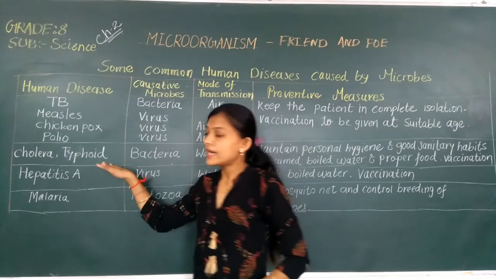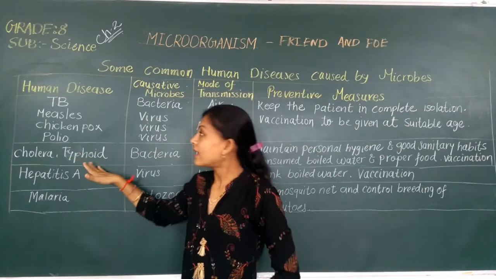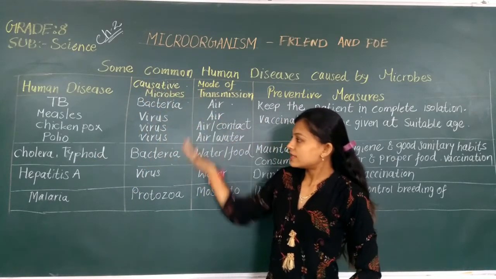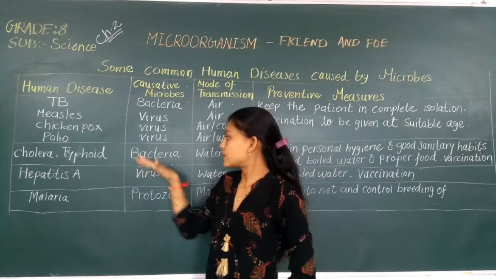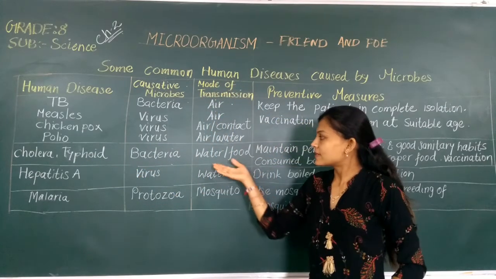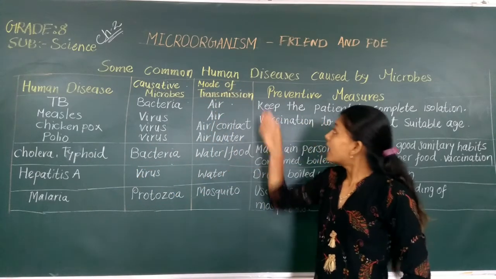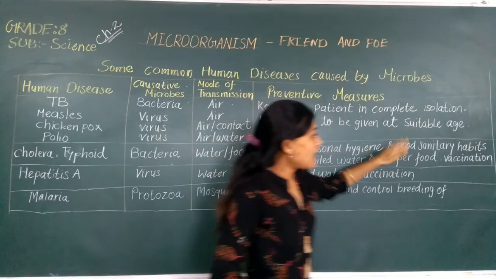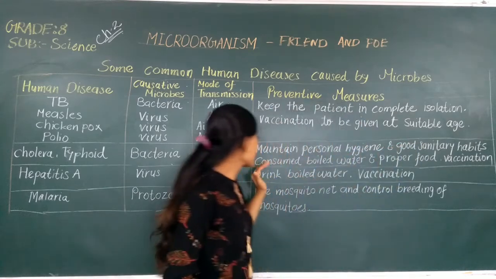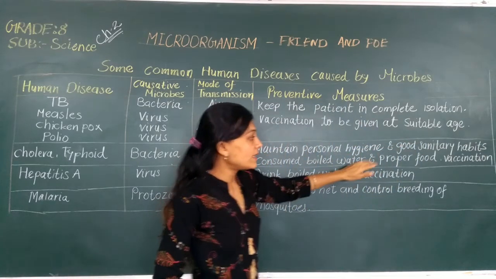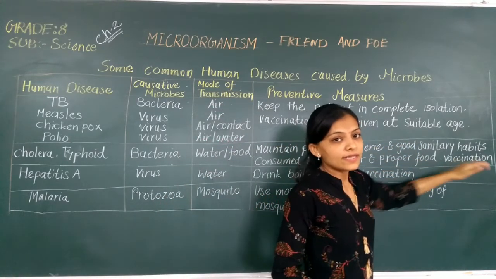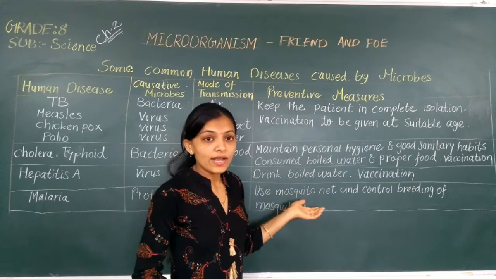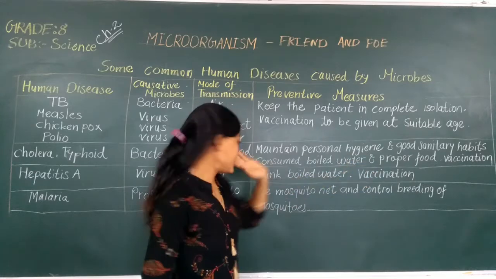Next is cholera and typhoid. These diseases are spread by bacteria. Means the causative microbe behind these two diseases is bacteria. Mode of transmission is water or food. And preventive measures are to maintain personal hygiene and good sanitary habits. Consume boiled water and proper food. Vaccination should be given, means you should eat proper food and drink only boiled water.